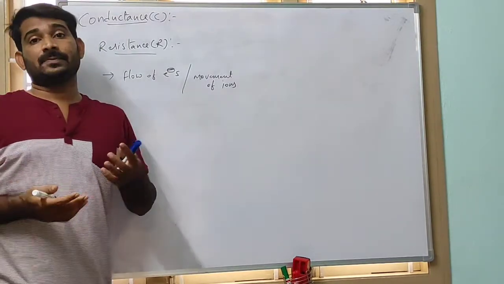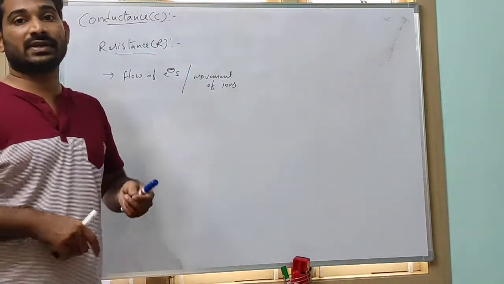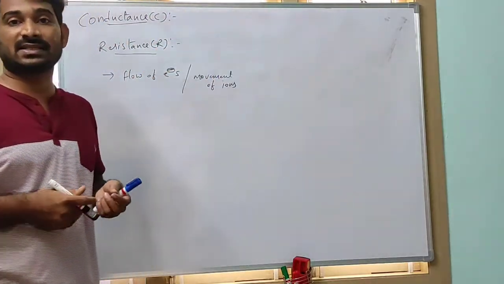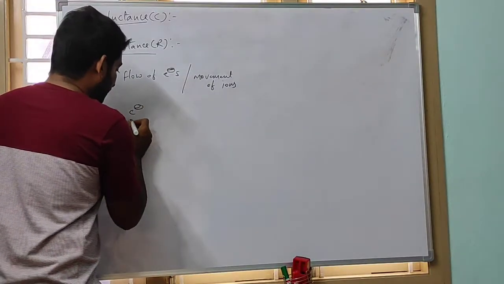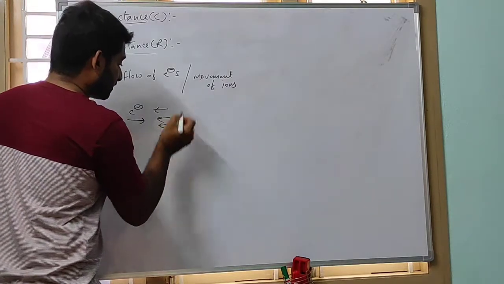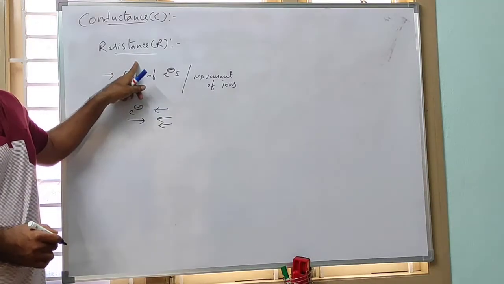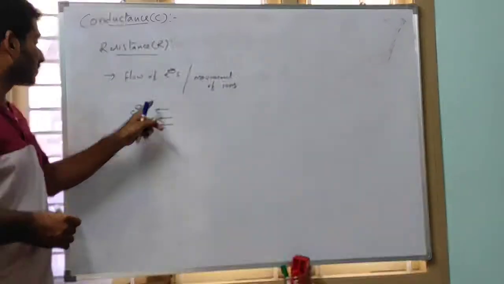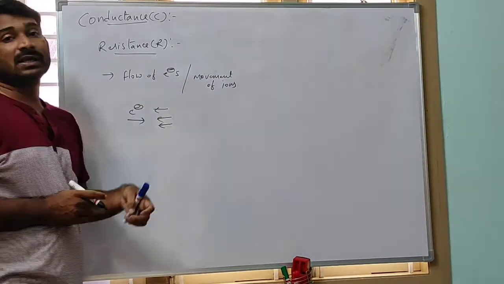Suppose the wind direction is in this direction and I want to move opposite to the wind direction. Therefore, I will experience some resistance. Yes or no? Obviously, like that. When electrons are carrying current and moving in this direction, in the opposite direction they experience some force that is called resistance. That means it stops the flow of electrons or ions. That is nothing but resistance.